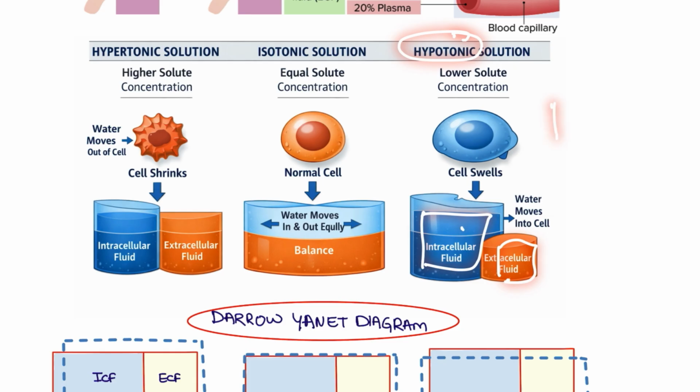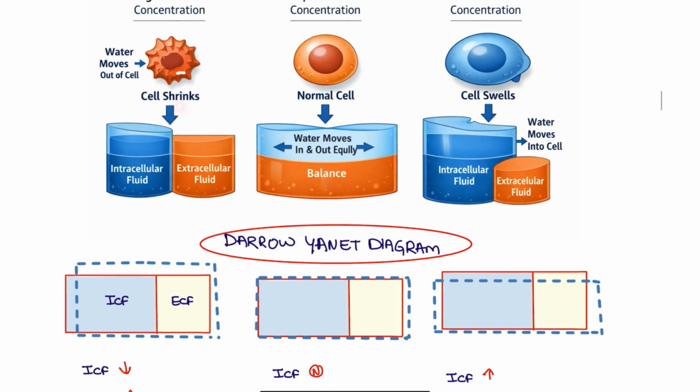So what happens in hypotonic: water is very permeable in osmosis, so it shifts into the cell, which will cause cell swelling. And in hypertonic, the solutes are more on the outside. What happens is the intracellular fluid will come out into the blood vessel, right? So this will cause shrinking of the cell.